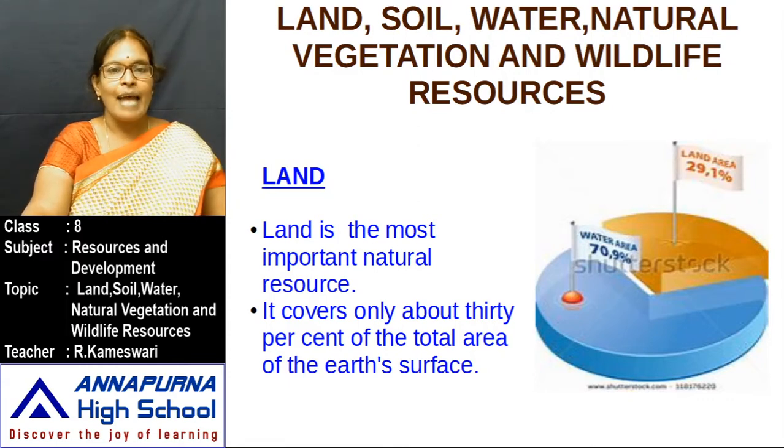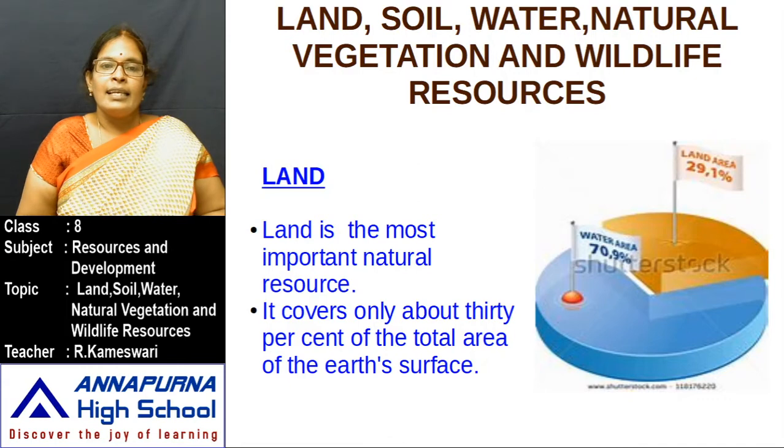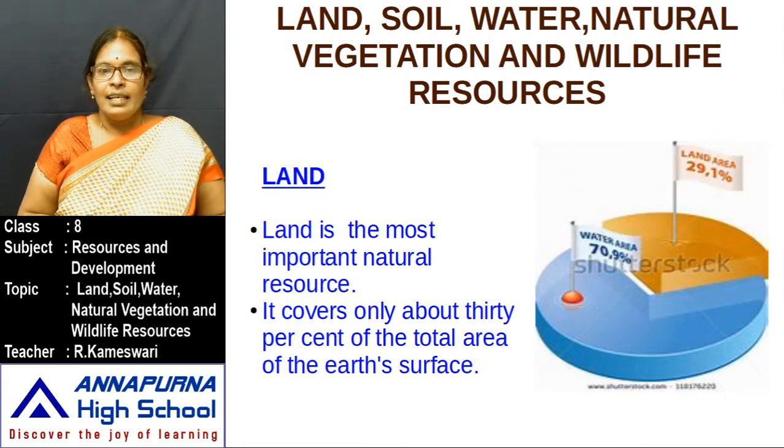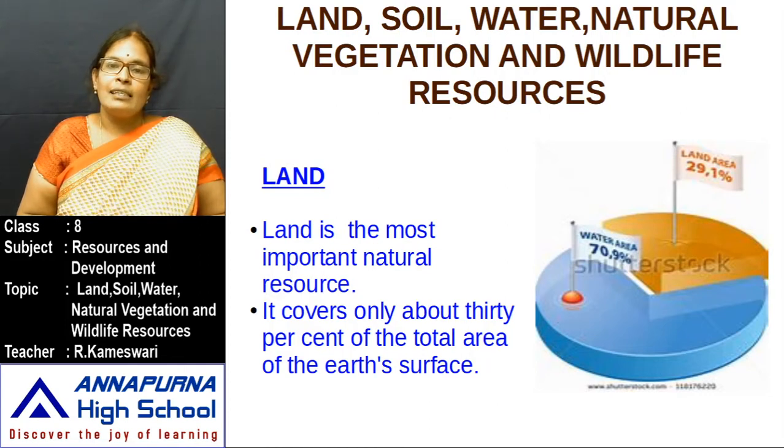It covers only about 30% of the total area of the earth's surface. Here I showed one picture to you. Of the total earth surface, 70% of the area is covered by water. The remaining 29.1% land area is available for our human beings to live. Children, you know very well, in our world there are 7 continents. These 7 continents occupy only 29%, nearly 30% of the total area.